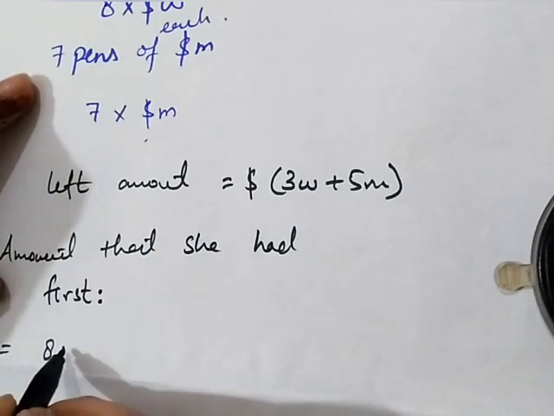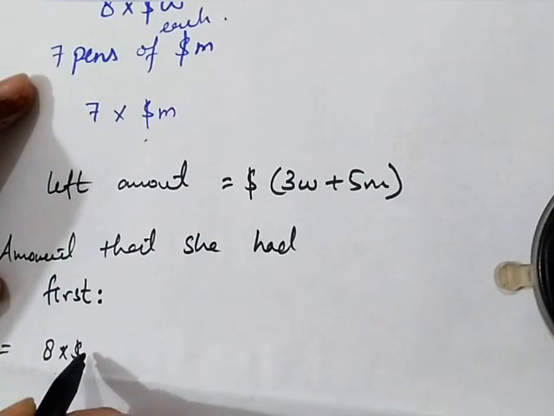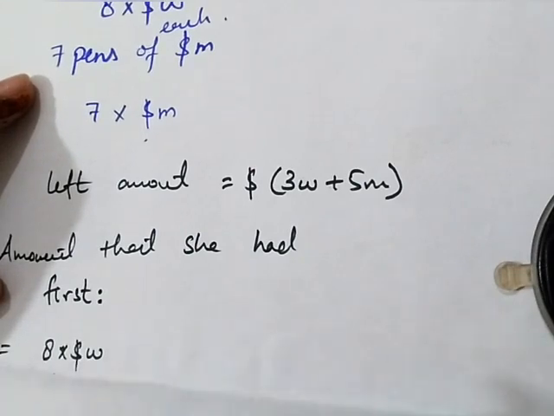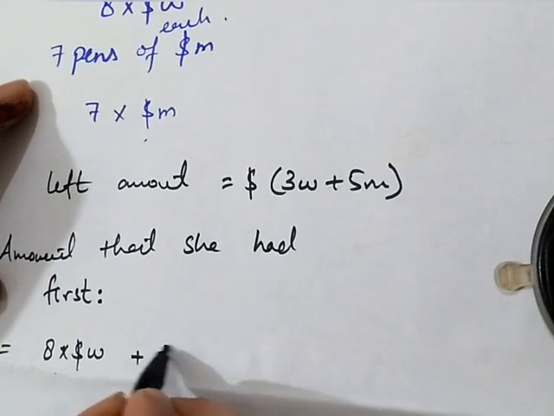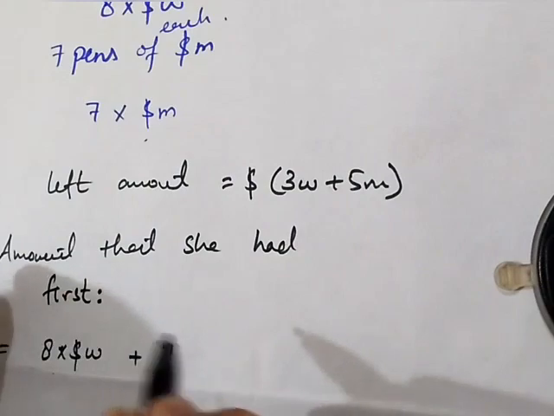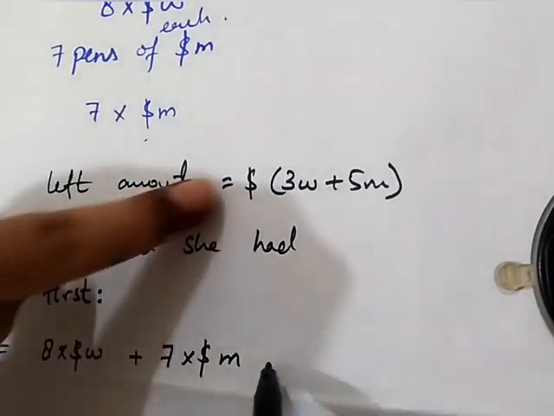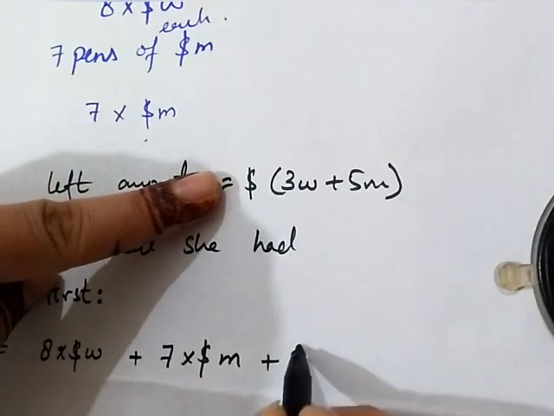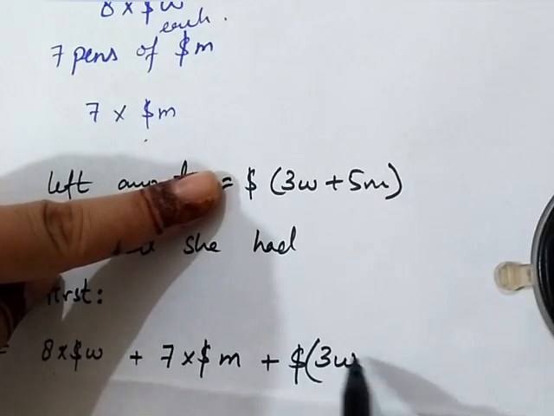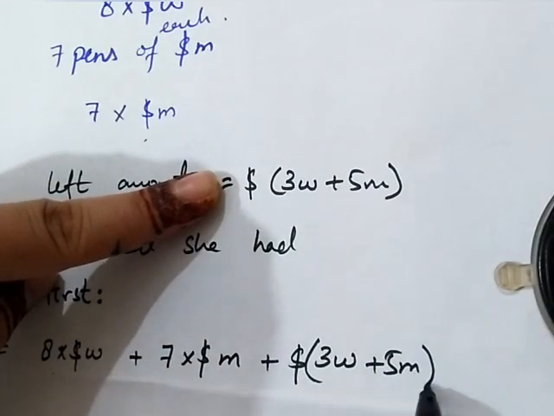8 multiplied by $W, that means $8W, plus 7 multiplied by $M, that is $7M, and what is left behind, that is plus $3W plus 5M.